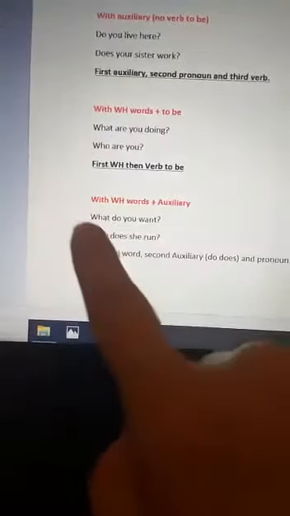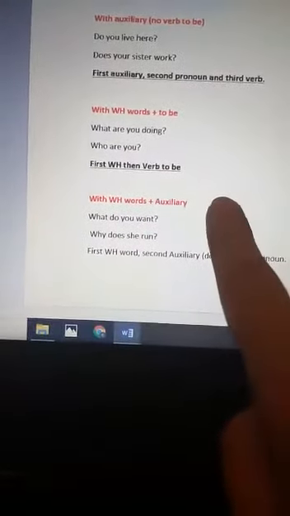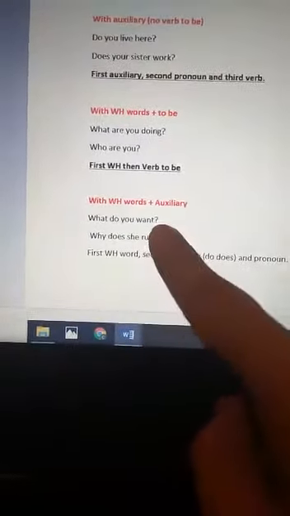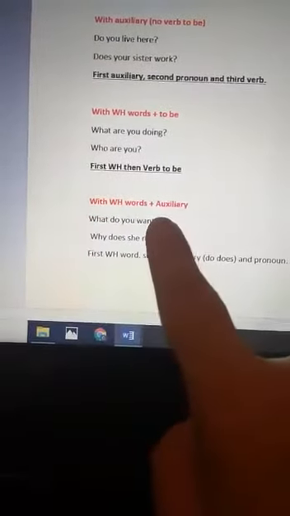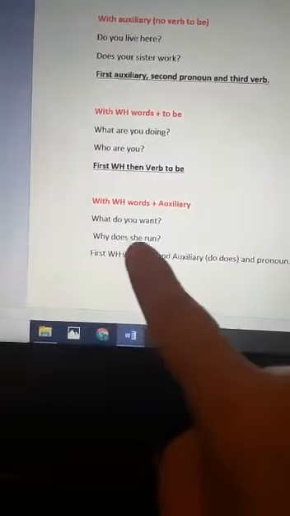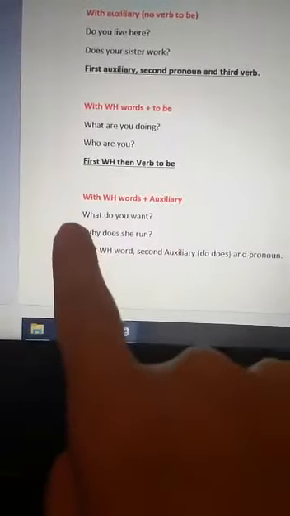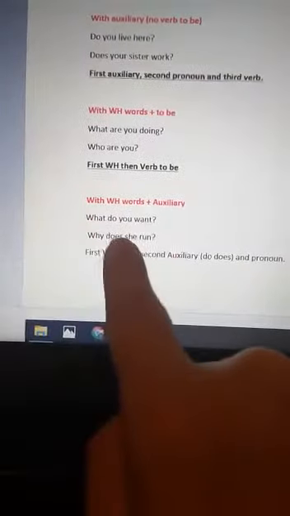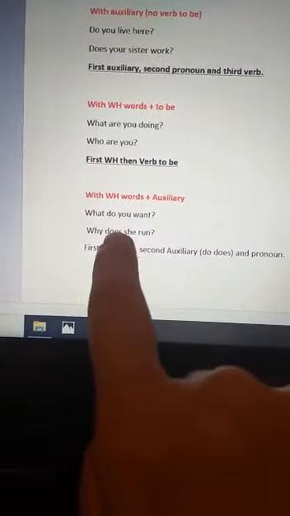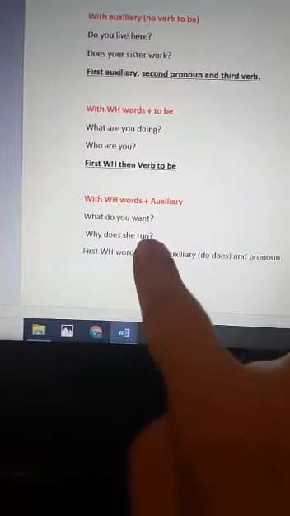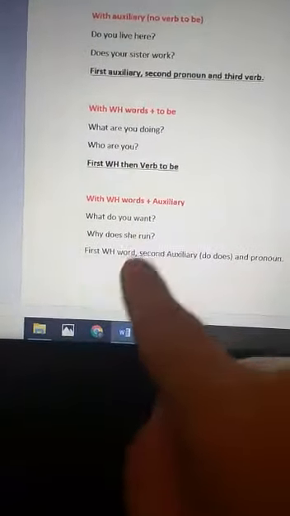W word or question word plus auxiliary. So we don't use verb to be. What do you want? Why does she run? First the question word, then the auxiliary, okay? Then the subject, and then the other verb, okay?